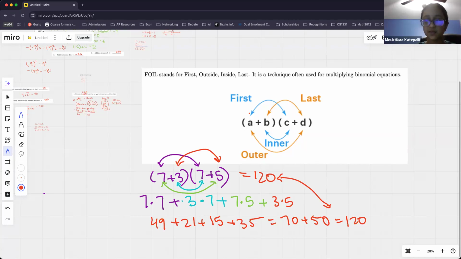Isn't this like the transposing method or something? I have actually never heard it called that. I just like to remember it as FOIL. Some people call it... Oh, that's the way I learned it somewhere. Okay, yeah, that's cool. Okay, awesome.